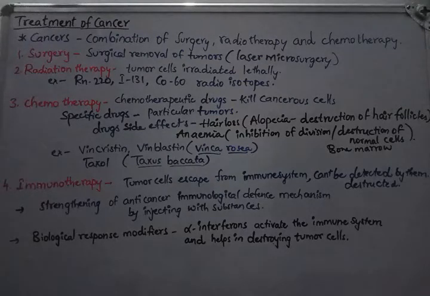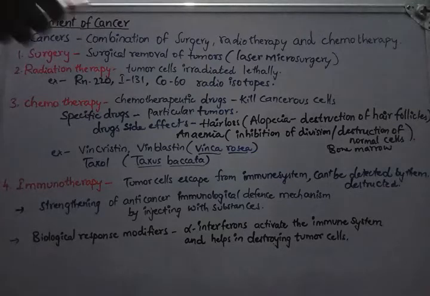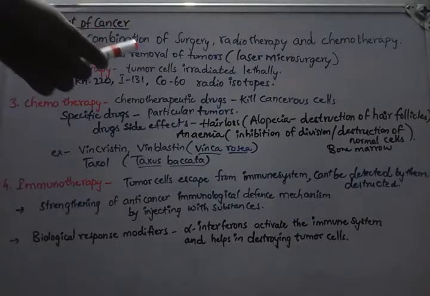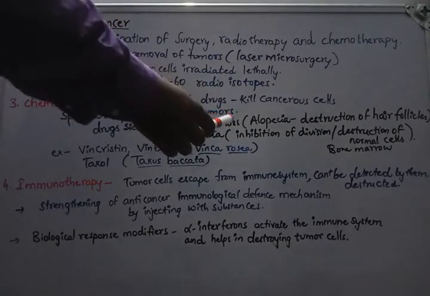Chemotherapy. Several chemotherapeutic drugs are used to kill the cancerous cells. Some of these are specific for particular tumors. The drugs have side effects on patients, like hair loss observed during the treatment and even after the treatment also.